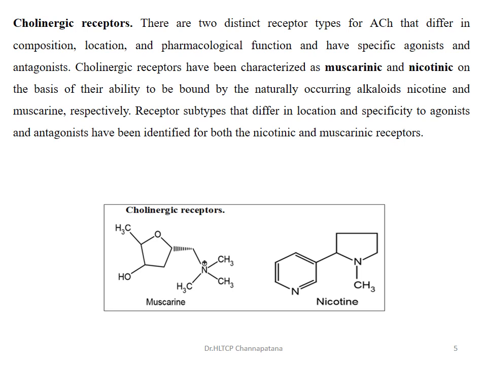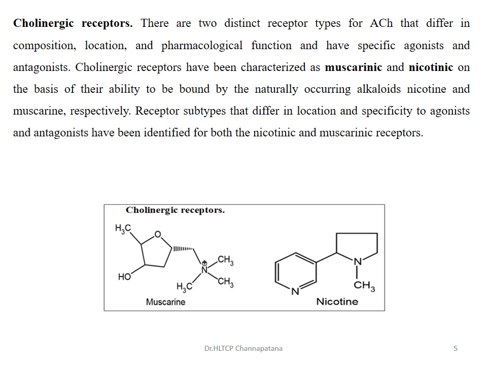So these cholinergic receptors are divided into two types. One is M and one is N. M is the muscarinic receptor and N is the nicotinic receptor, based on their ability to bind the naturally occurring alkaloids nicotine and muscarine.